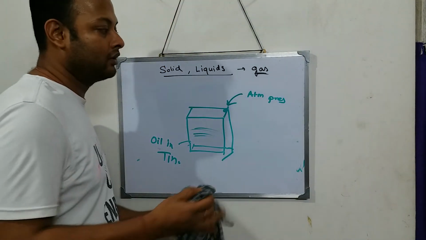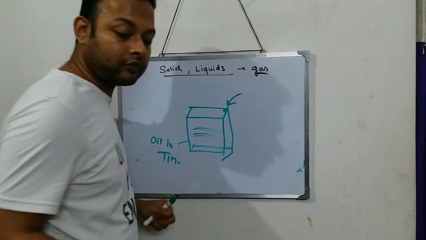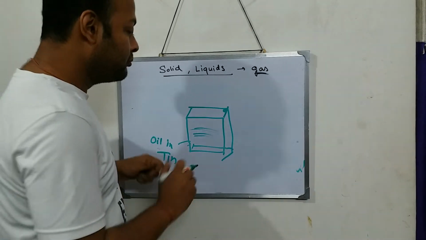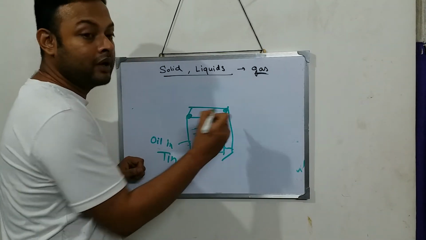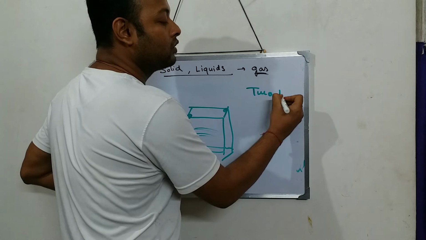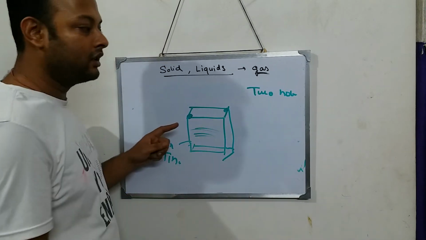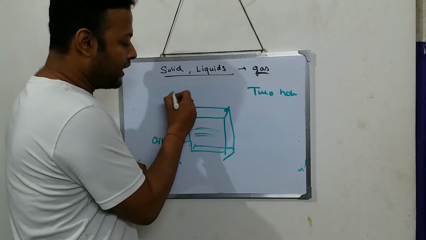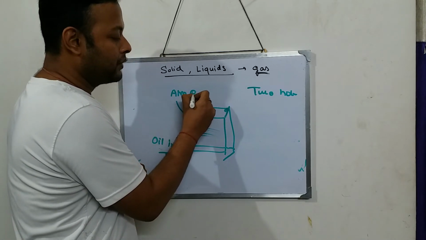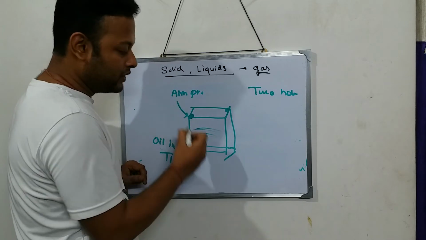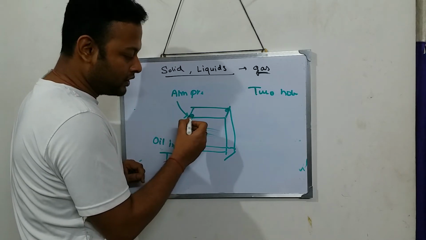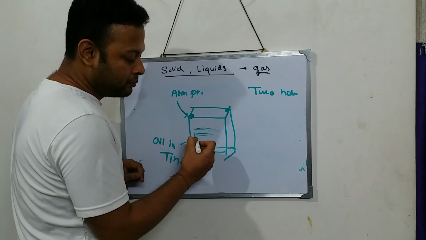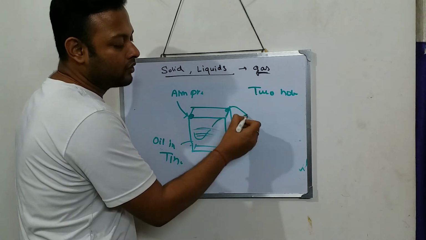To avoid this, I will make one more hole over here. So I'll make two holes. Now as I tilt the tin, what happens? Through one hole, atmospheric pressure acts. So atmospheric pressure acts on the first hole, and this atmospheric pressure will pressurize all the oil to come out from the second hole.